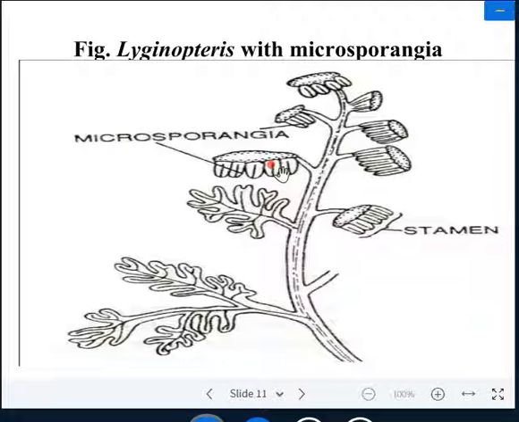This is the group of microsporangia in which a lot of pollen grains are produced, and the dehiscence of the microsporangia is very similar to Isoetes, Selaginella, Salvinia and Azolla. So this is a branch of Lyginopteris having microsporangia grouped on peltate disc-like structures. These are the fern-like leaves, foliose leaves.